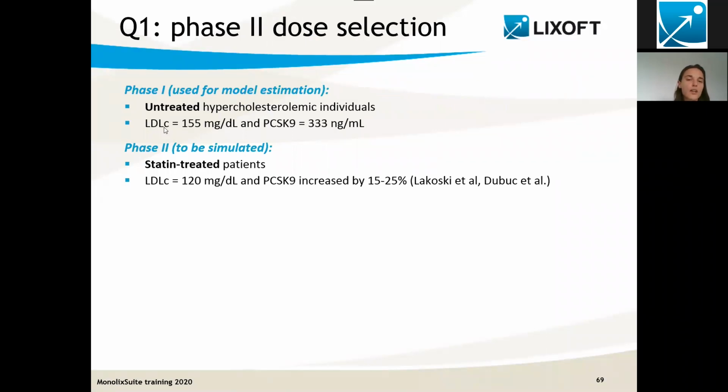So first, the difference is the levels for the cholesterol and PCSK9. That's a typical value from the phase 1 clinical trial. And we know from literature that for statin-treated patients, the cholesterol concentration is lower and the PCSK9 concentration is increased, usually by 15 to 25%, according to literature. So to take this into account, we really need to understand actually how statins are having an effect on the cholesterol metabolism.